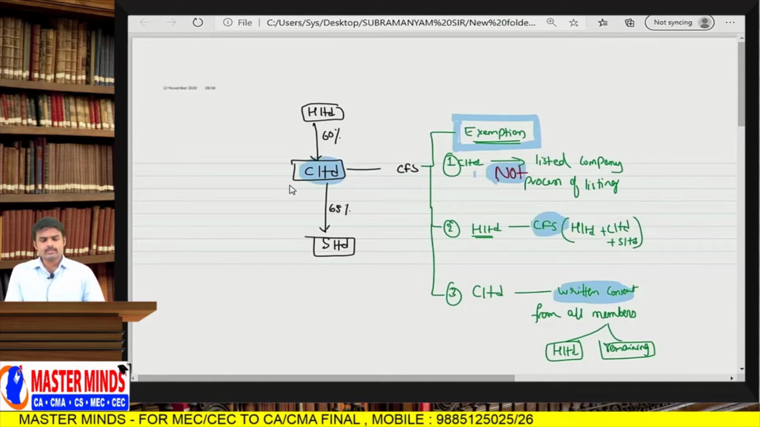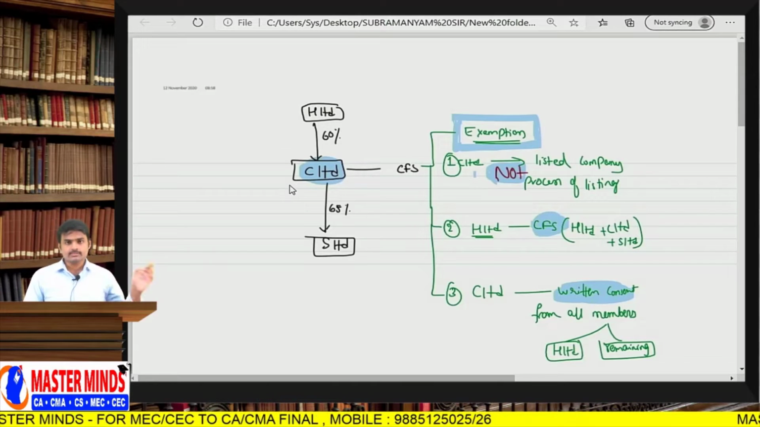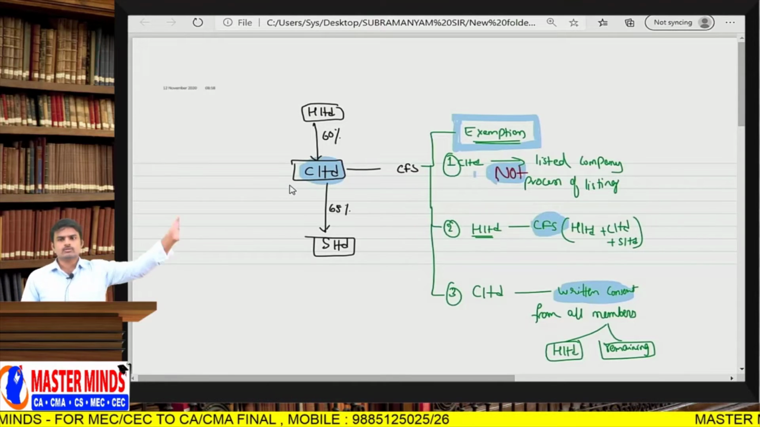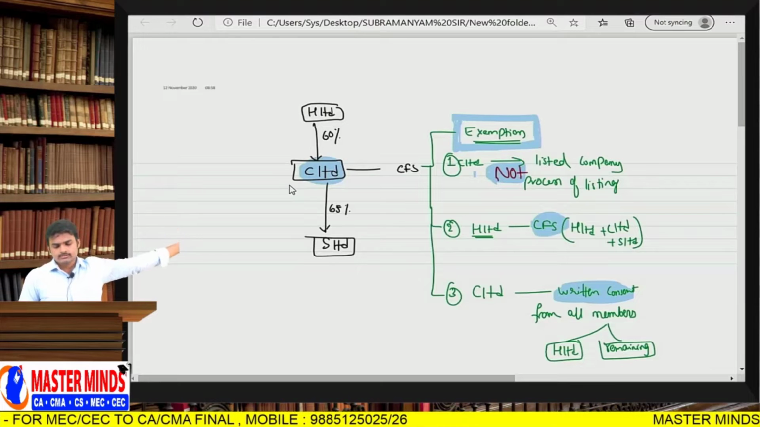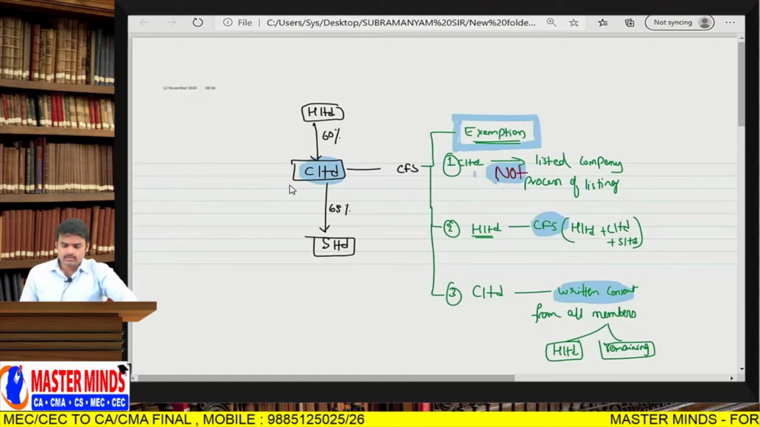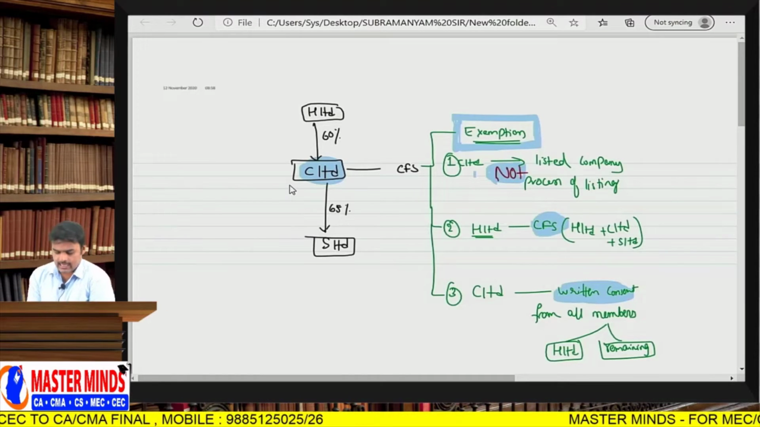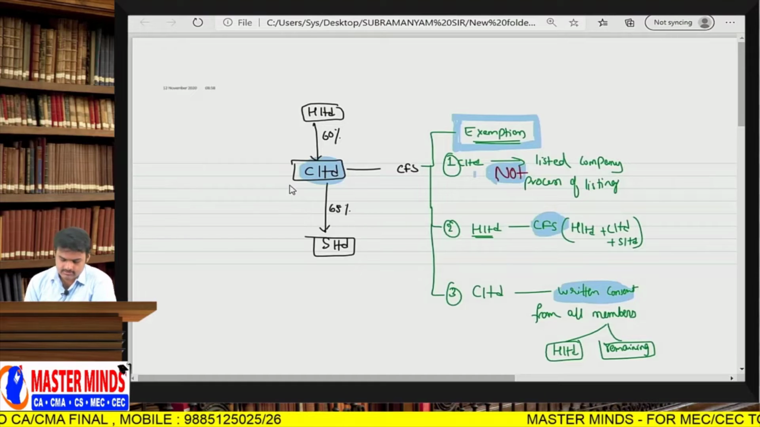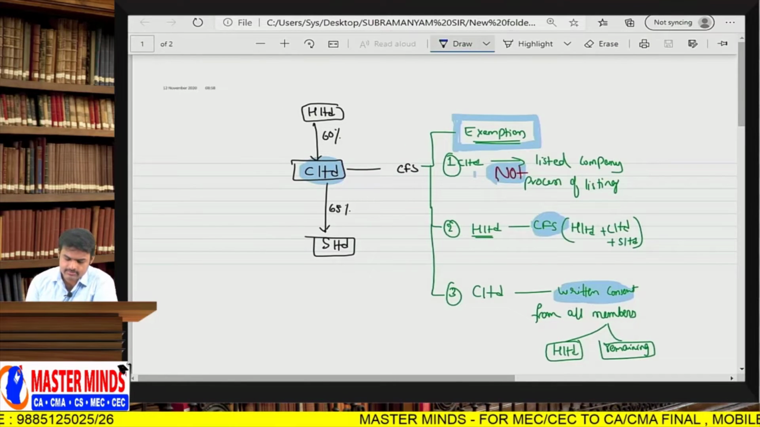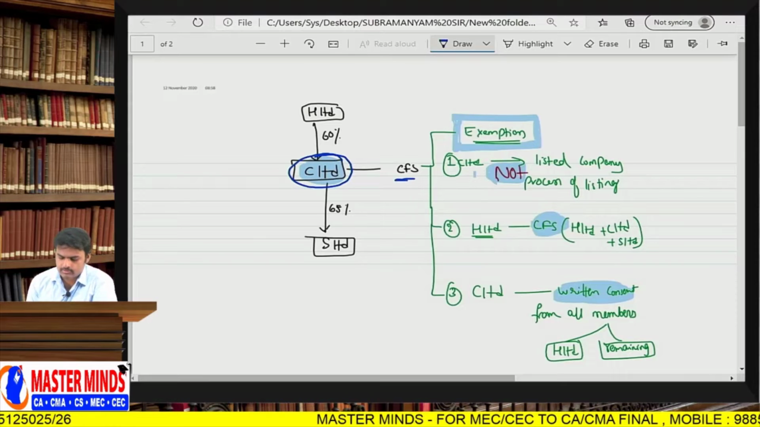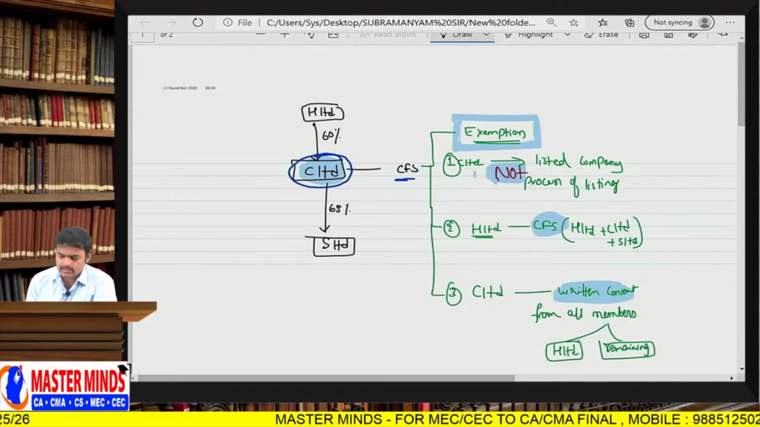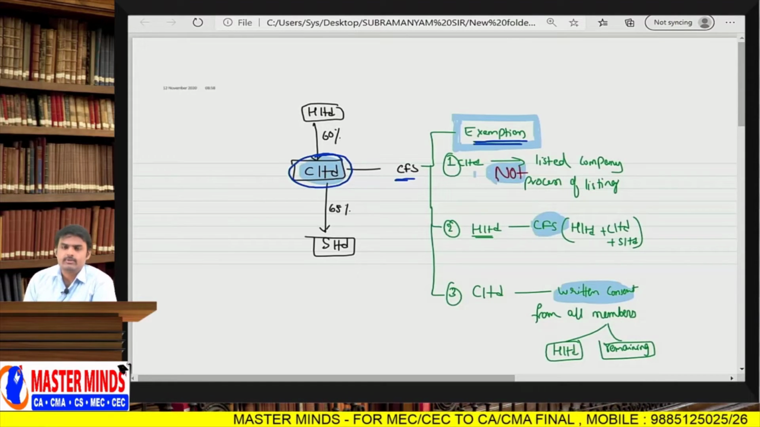So here you can see holding company and subsidiary company. Definitely, if a company has a subsidiary company, it is required to prepare consolidated financial statements. So C Limited is required to prepare consolidated financial statements. C Limited is required to prepare CFS, but for C Limited, a one-time exemption will be granted.